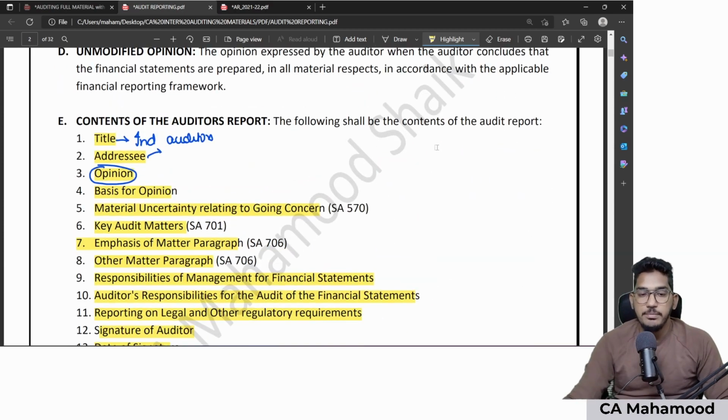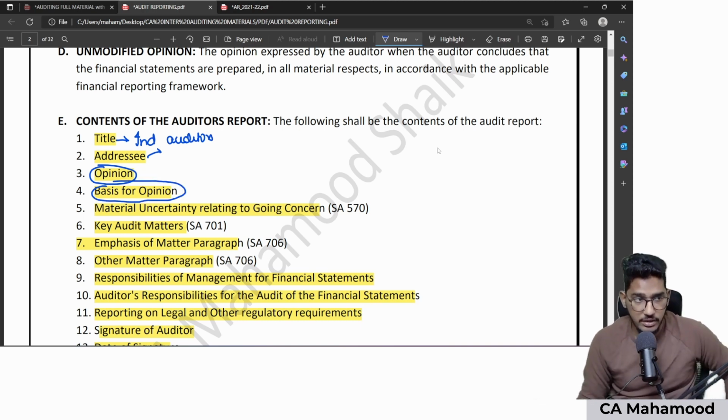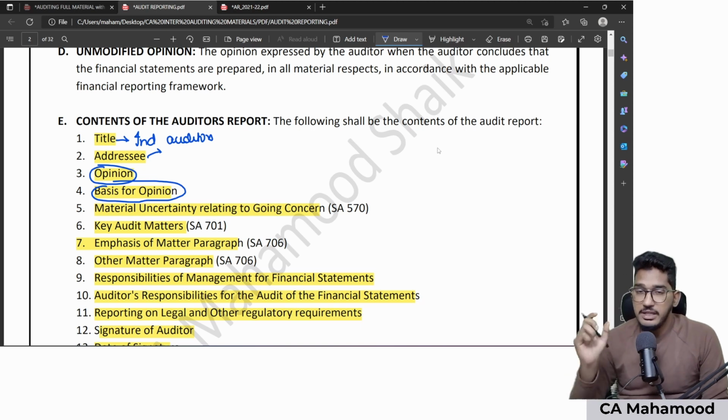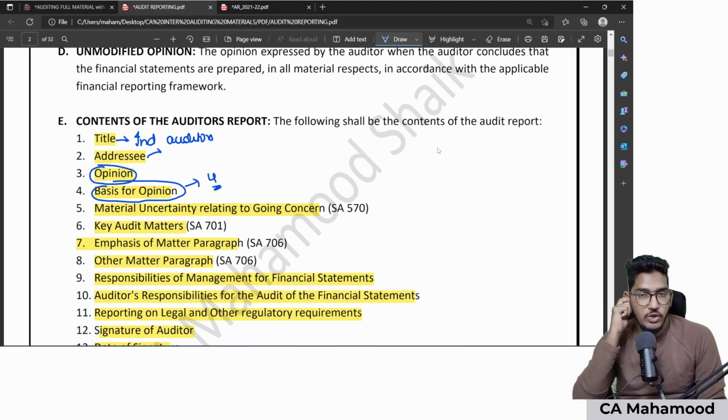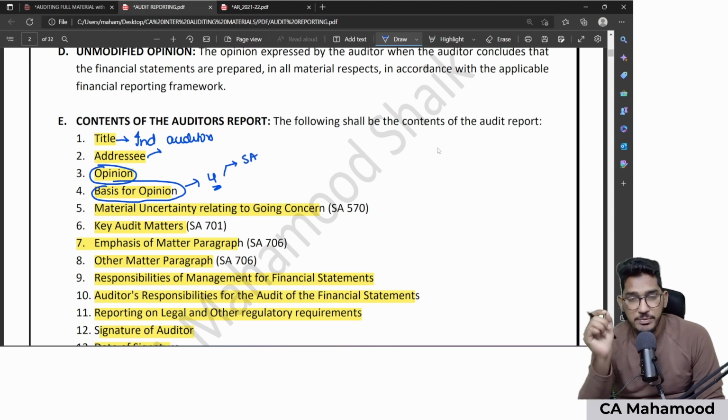Now once the opinion paragraph is over, the next content which should come in your audit report is basis for opinion. Now what information will be presented in the basis for opinion paragraph? SA 700 says 4 things must come in your opinion paragraph. So what are those 4 things? Number 1, you have to say that you are doing the audit as per standards on audit.